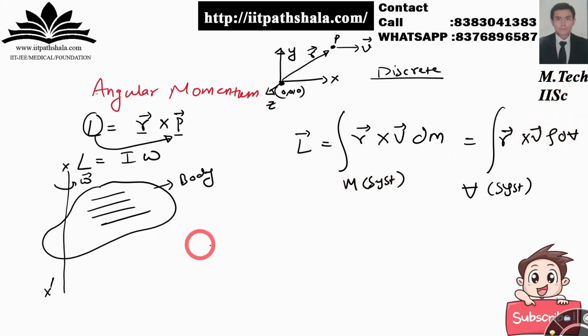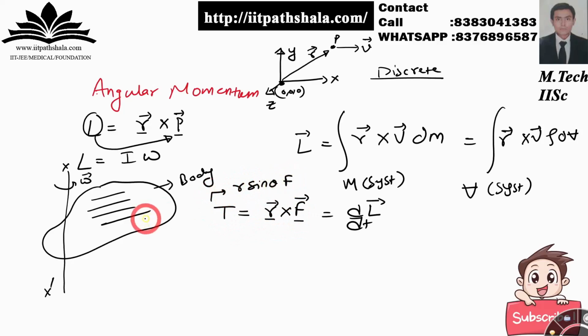Fine with that. Now let me tell you one more thing about torque. Torque is r cross f, because it is the rate of change of your angular momentum. If I open this cross product, I will get r sine theta into f. R sine theta is the perpendicular component of the position vector into the force F, or I can write it as R into F perpendicular component, because F sine theta will be the perpendicular component of your force itself.